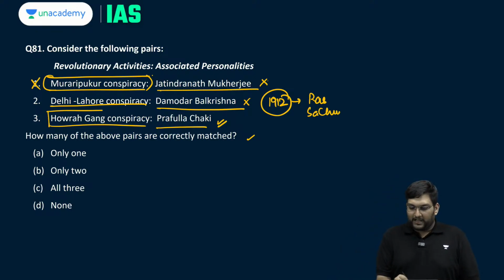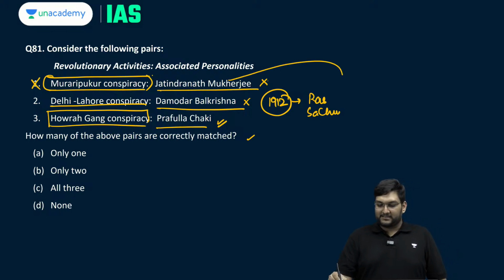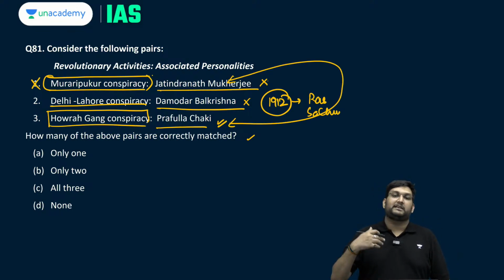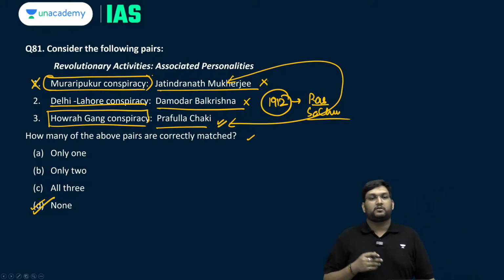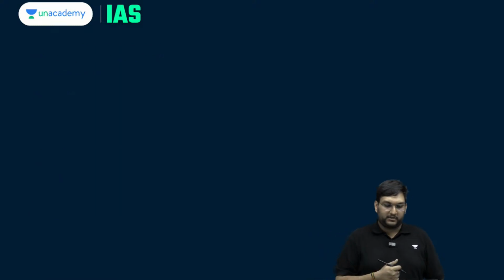Then you have Howrah gang conspiracy. Here it is Jatindranath Mukherjee. These two are basically reversed. This should have been Rash Behari Bose or Sachin Sanyal. These two have been reversed. Here none of them are correctly matched. All are incorrectly matched in the larger context.